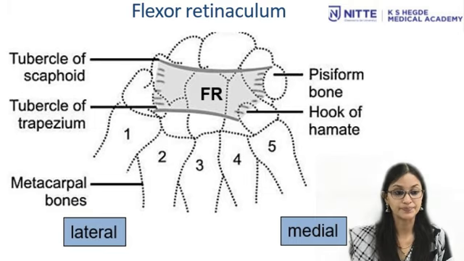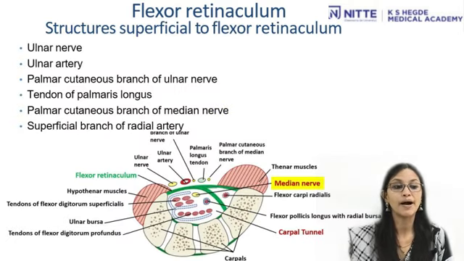of trapezium. The structures passing superficial to flexor retinaculum are ulnar nerve, ulnar artery, palmar cutaneous branch of ulnar nerve, tendon of palmaris longus, palmar cutaneous branch of median nerve, superficial branch of radial artery.